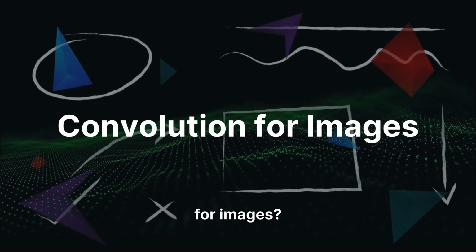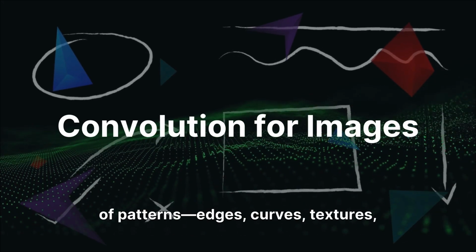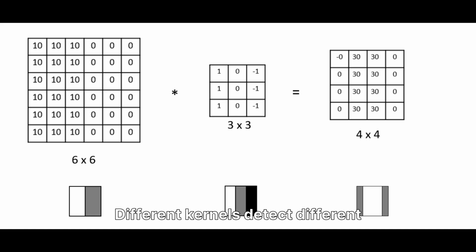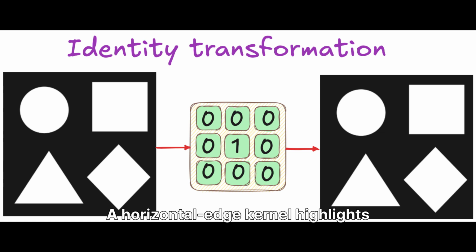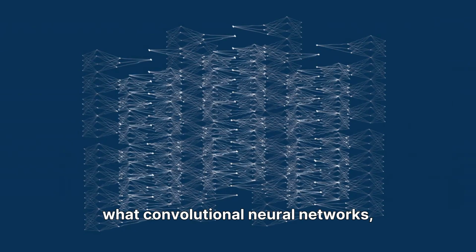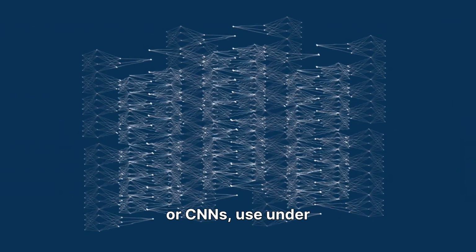Why does this matter for images? Because images are full of patterns: edges, curves, textures, corners, shapes. Different kernels detect different patterns. A vertical edge kernel highlights vertical lines. A horizontal edge kernel highlights horizontal lines. A blur kernel softens details, and a sharpen kernel increases contrast. By applying the right kernel, you can completely transform an image. This is the origin of famous filters like edge detectors, sharpening filters, blur, and embossing. And these are exactly what convolutional neural networks, or CNNs, use under the hood.